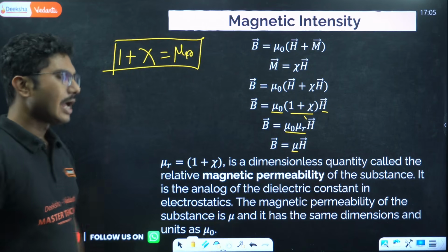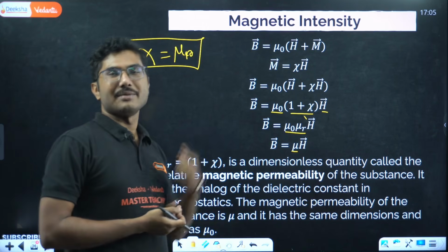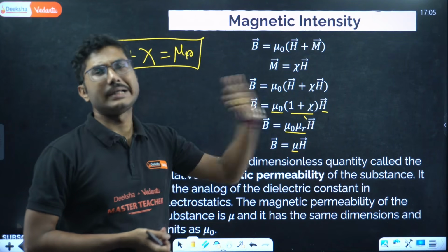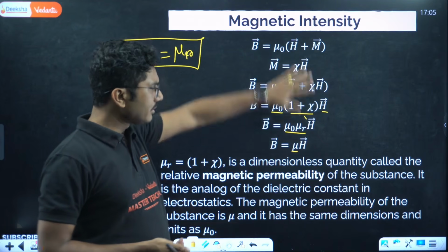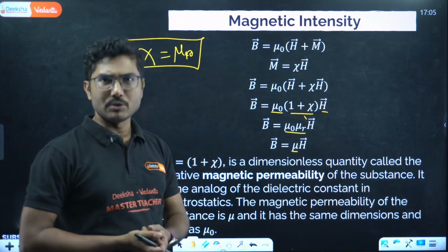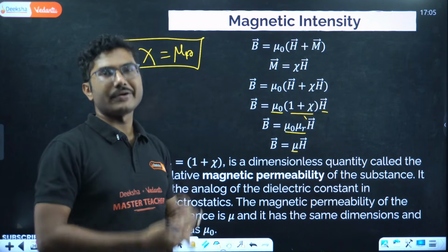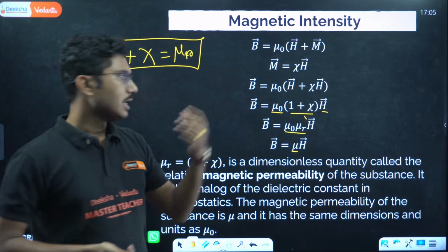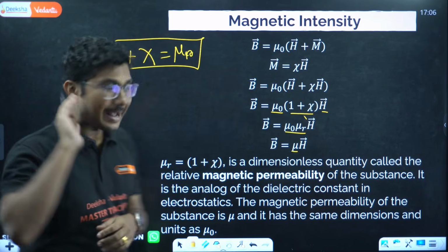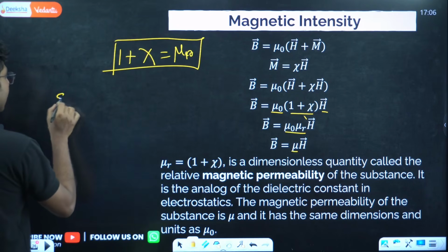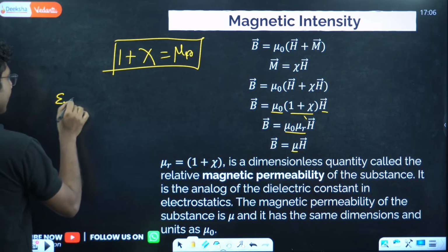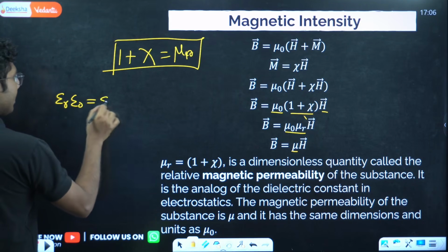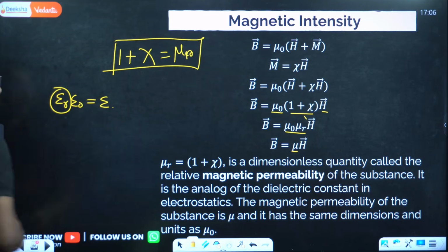So when you have a given medium, say copper, iron, nickel, any medium, each of them will have a separate mu r. Mu r is different for different materials. Mu naught times mu r, same as the electric field. If you remember, epsilon r times epsilon naught was epsilon. We also call it the dielectric constant, right?